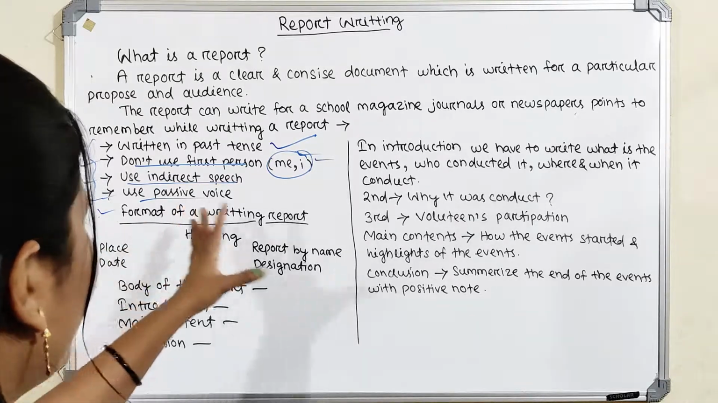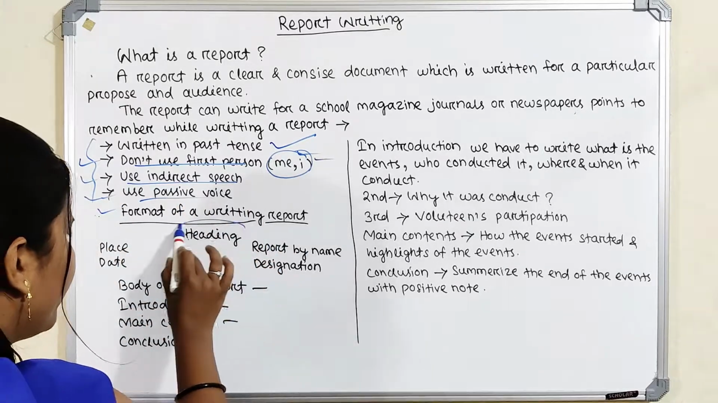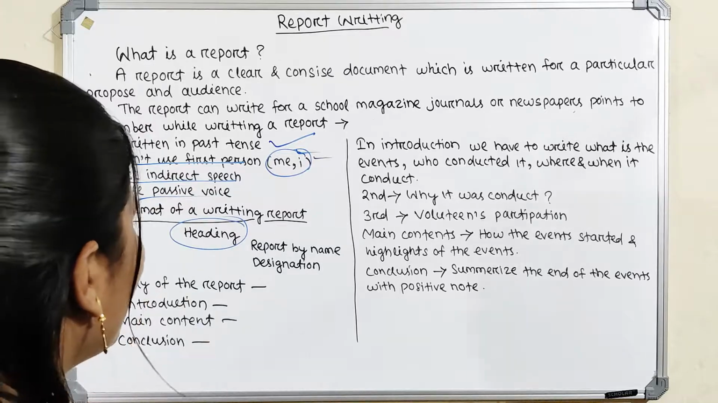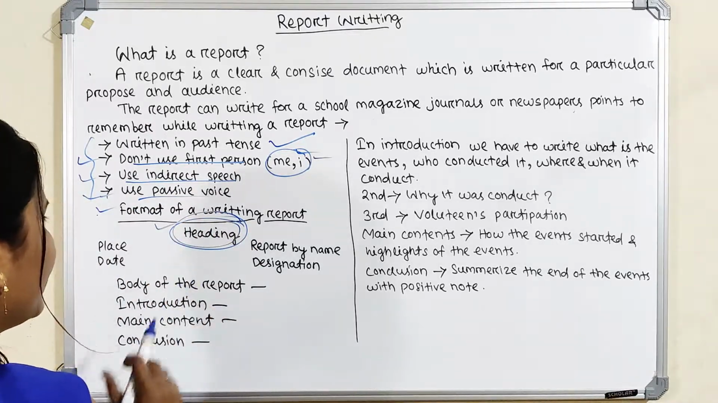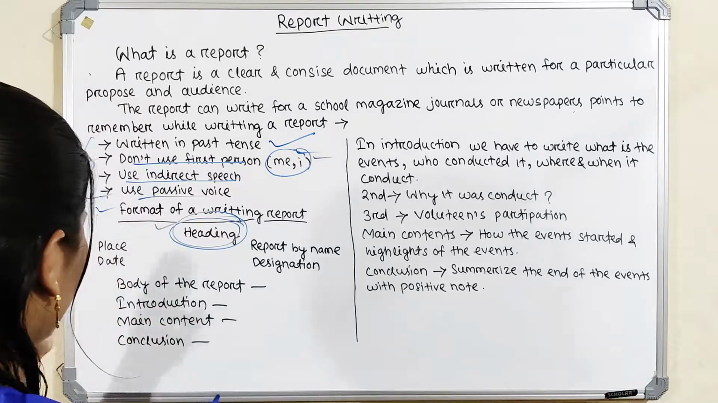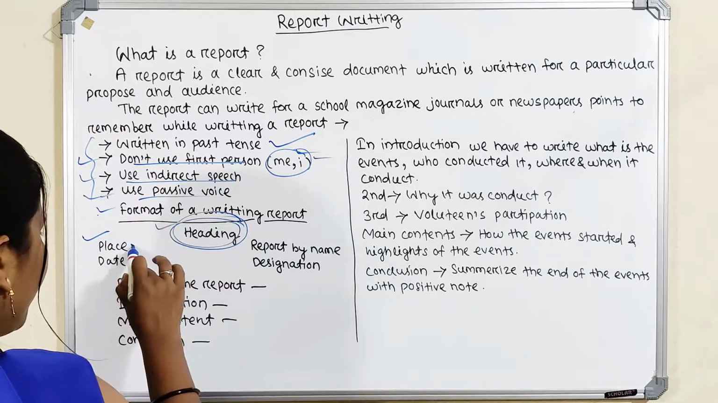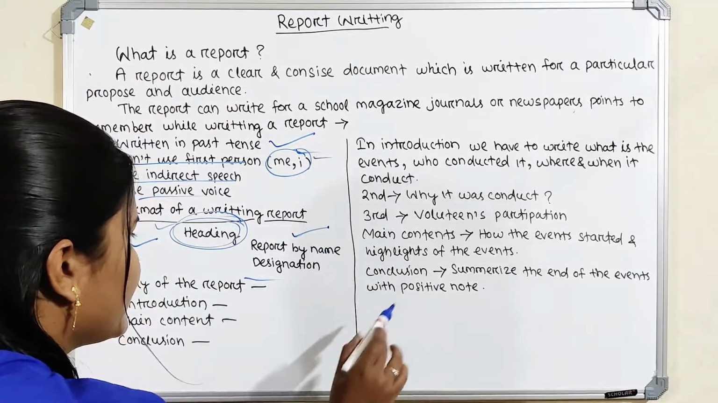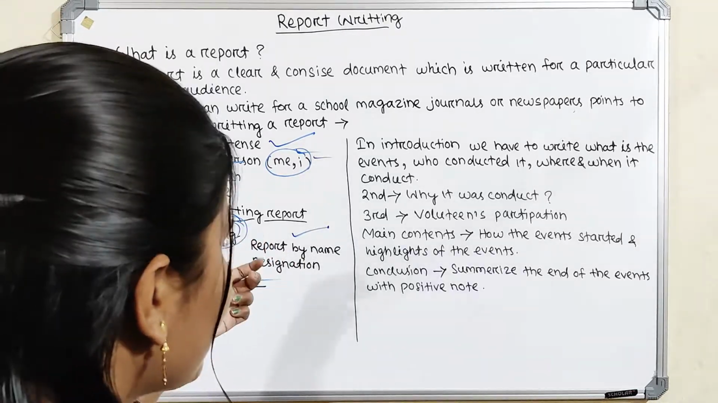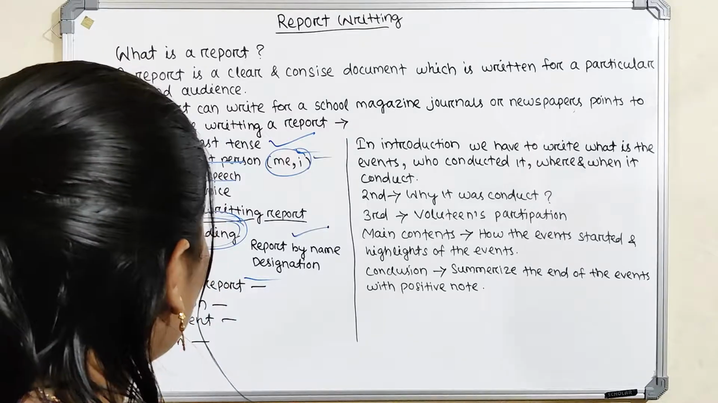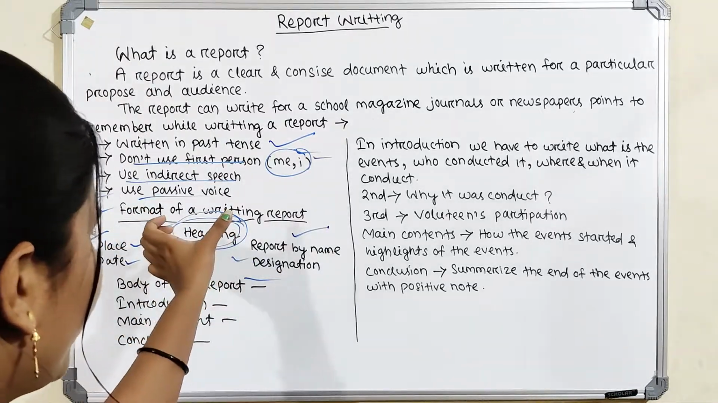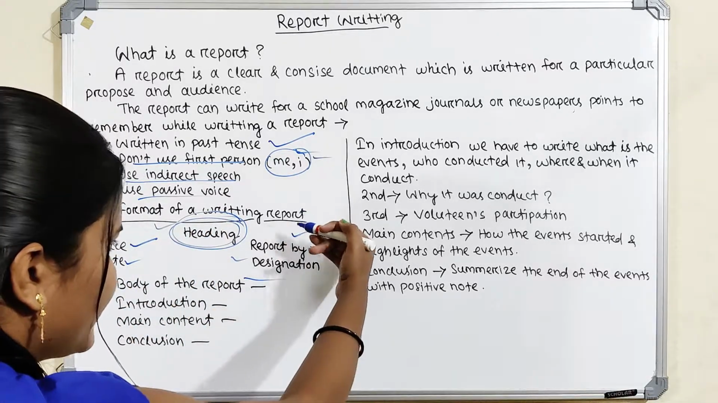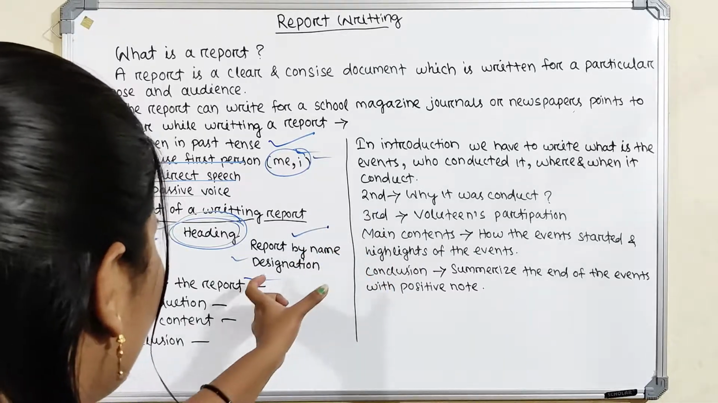Now we discuss the format of writing a report. First of all, we have the heading. Heading means the purpose for which we write the report, and we have to write it in front. On the left side we have to write the place and date. And on the right side we have to write the name and designation. Designation means the purpose, the case for which we write the report. So first we place the heading in front, then place and date on the left side, and on the right side the report by name, and designation.